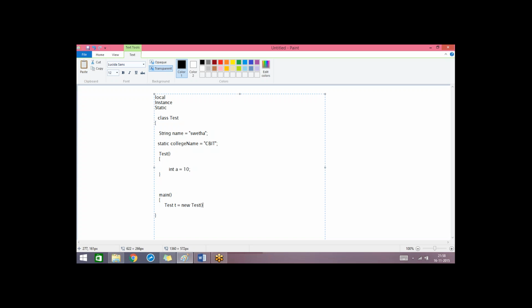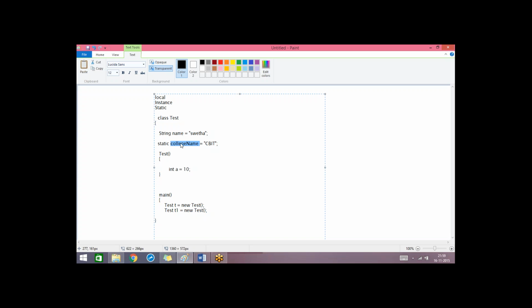And suppose I create another object, test e1. I'm just calling the default constructor and not sending any parameters, but I have created two objects for my class Test. In that case, there will be two copies for this name variable, and only one copy for this static variable. Generally, for static variables there will be a single copy, but for instance variables, the number of copies will depend on the number of objects that we create.